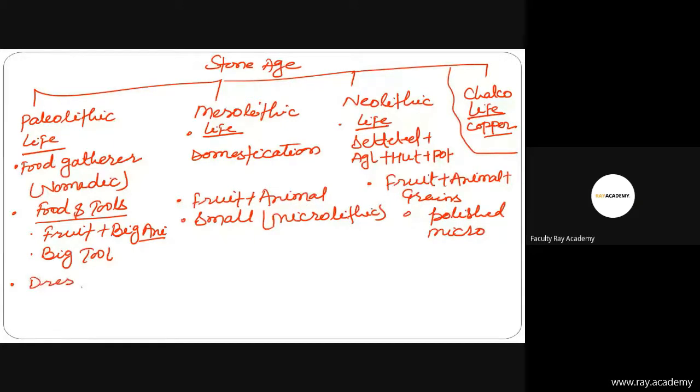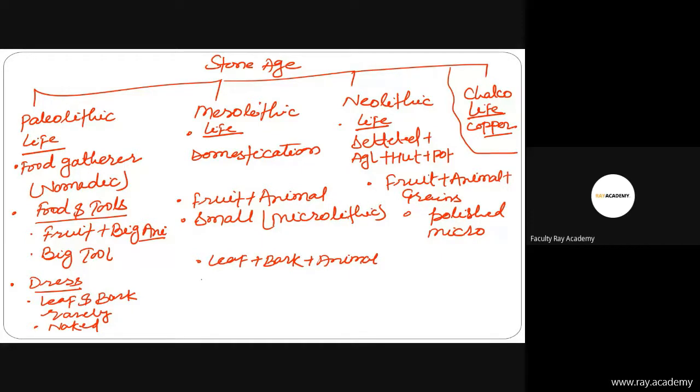So in the Paleolithic there were leaf and bark, but rarely. That means they were naked. Then in the Mesolithic, there was leaf, bark and animal skin. So leaf plus bark plus animal leather or skin, whatever.